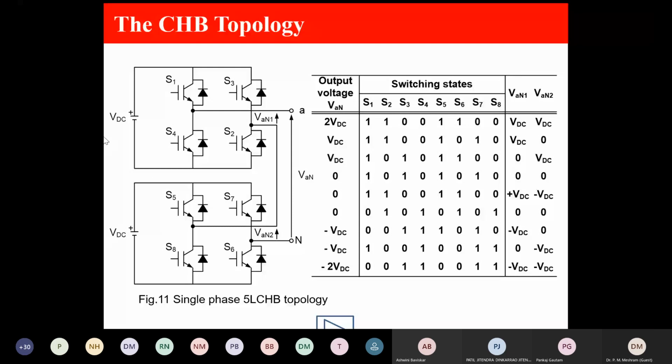and that we generate with the help of 3 types of converters: uncontrolled, semi-controlled, and fully controlled. Uncontrolled means diode bridge, semi-controlled means thyristor bridge, fully controlled means IGBT. MOSFET we don't use in medium voltage. So that is one of the disadvantages of this circuit. We require a separate DC source for each, and for each DC source we require a separate winding of the transformer. So we require a transformer.